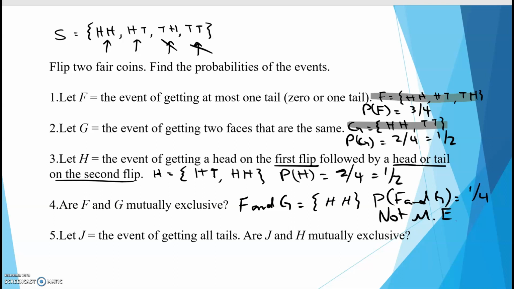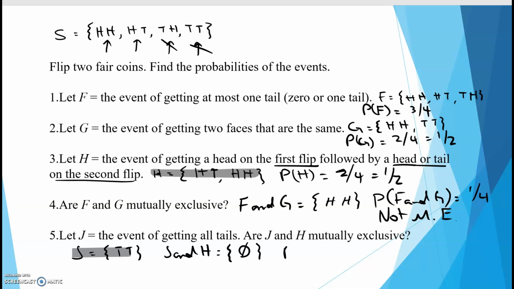Okay, I'll let J be the event of getting all tails. So J would be just tail, tail. And then H and J. So we'll move those. So now we're looking at J and H, which is right here. We're going to see if they have anything in common. And nope, doesn't look like they do. So the probability of J and H would be 0. So this would be mutually exclusive.